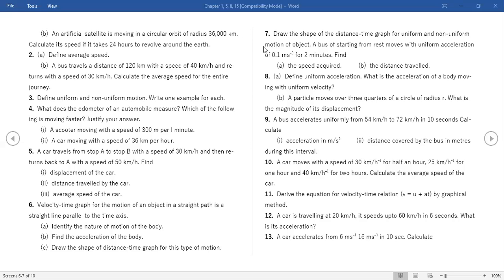Yes, it is 175 meters. 9, second part. Ma'am, to convert a meter per second into kilometer per hour, we should multiply by 18 by 5.